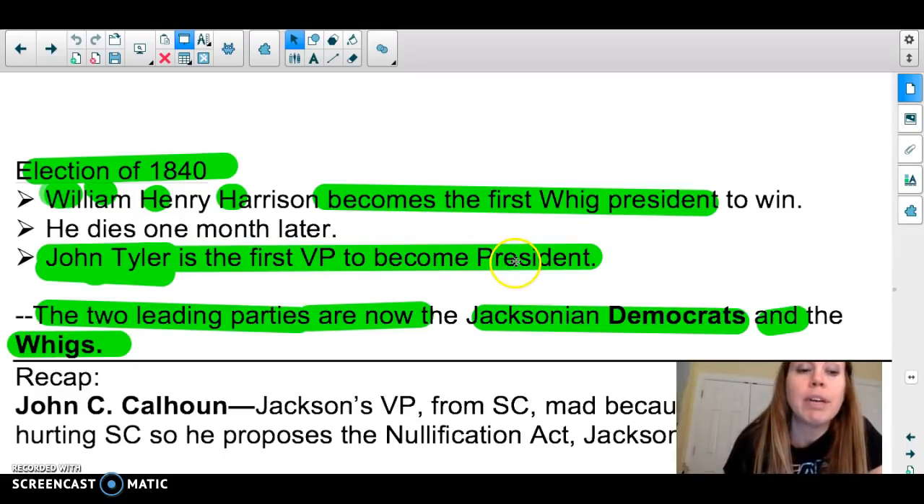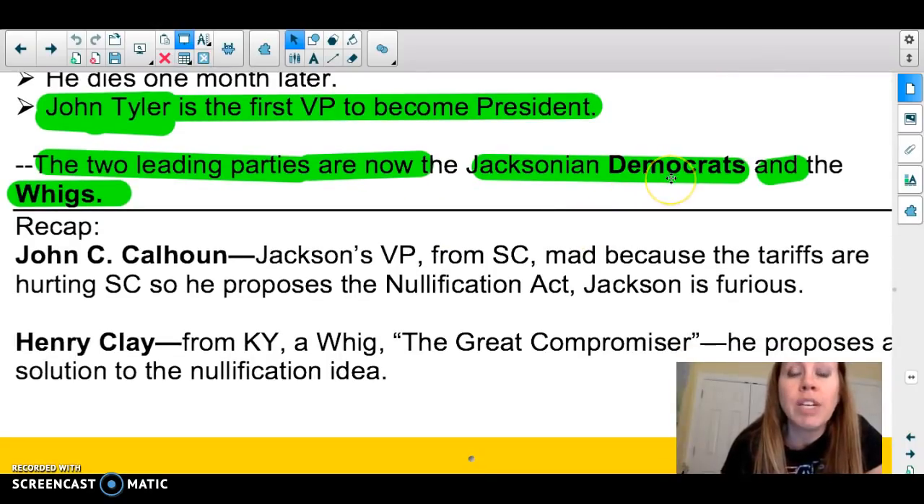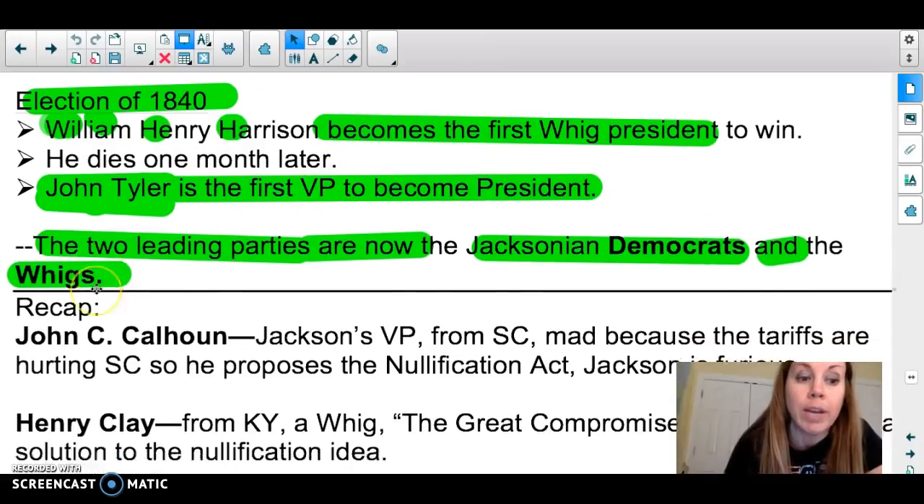Okay, he succeeds the president when the president dies. The two leading parties are now the Jacksonian Democrats and the Whigs, okay? And Tyler will be a Whig.